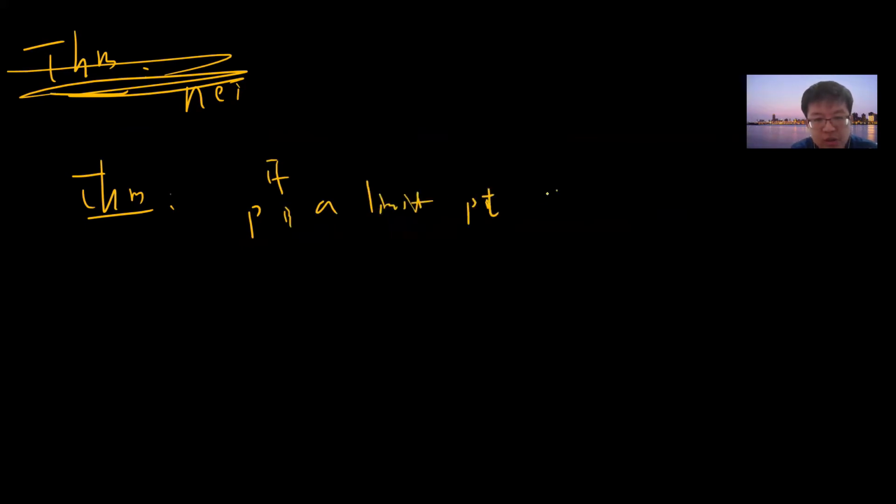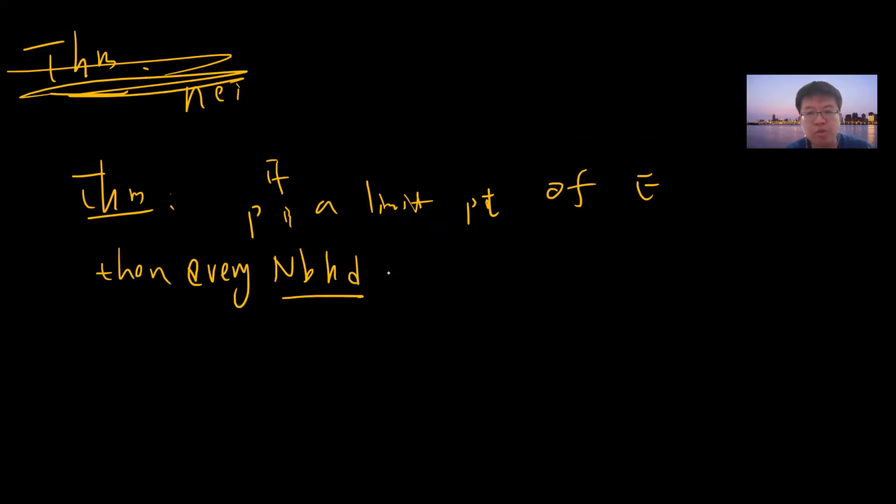Okay, so the theorem about neighborhoods is trivial, so let's skip it. The theorem says that if P is a limit point of E, then every neighborhood of P, which is just an open ball or open set of points around P, contains infinitely many points of E.